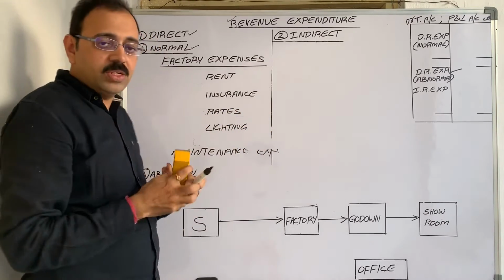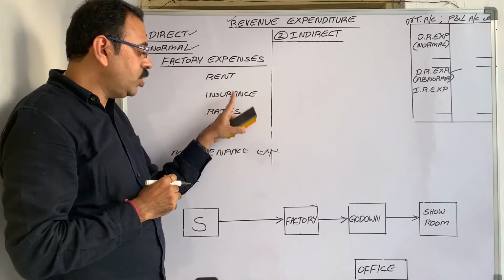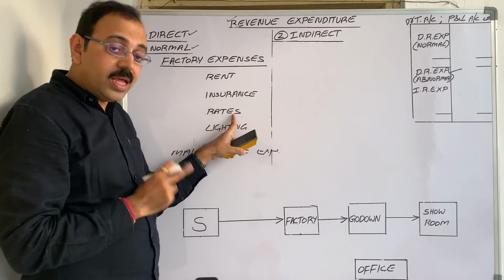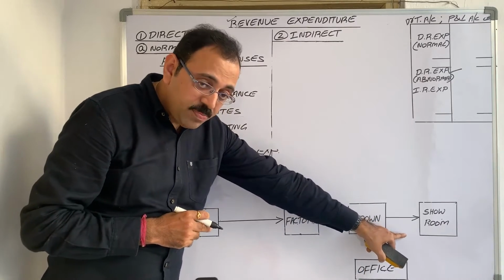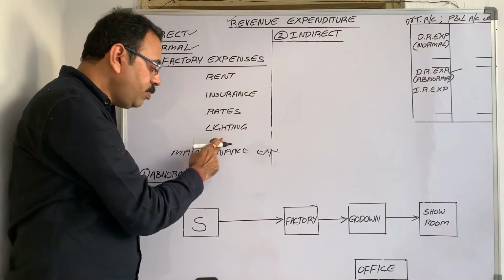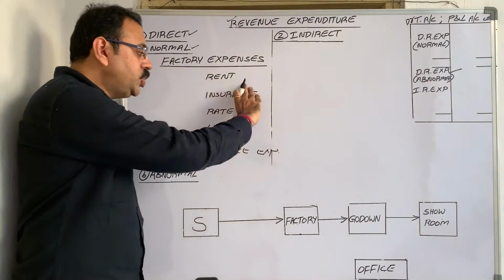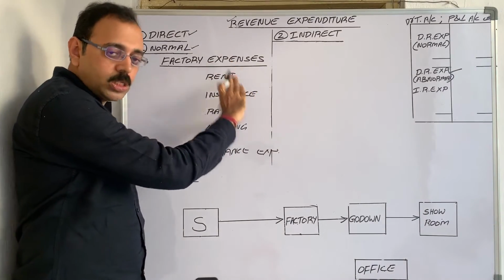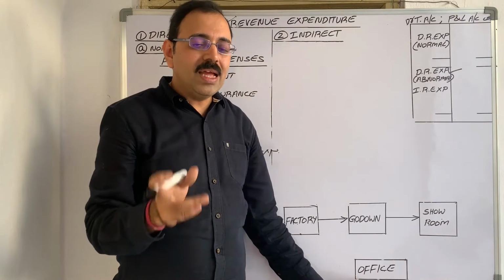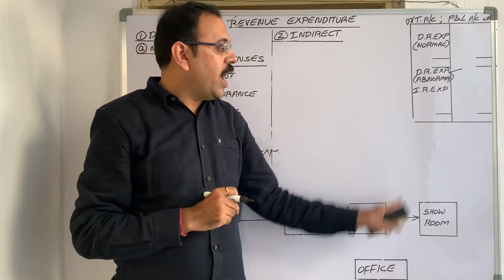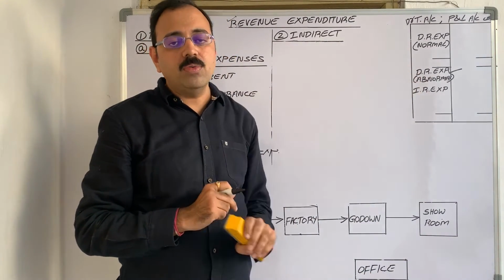He has given like this, only rent, insurance, rates. In that case, where the number of buildings is more here, so in the absence of any information, you have to assume that these expenses are spent on godown, showroom and office. So treat them as indirect expenditure and debit it to profit and loss account.